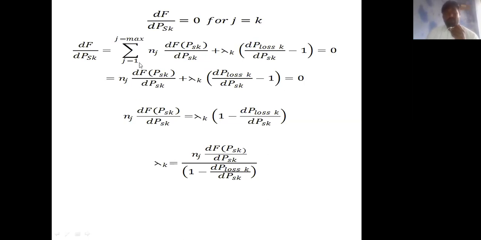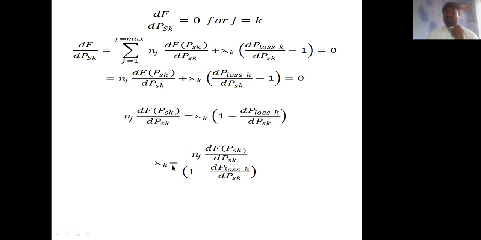The equation becomes nj into df of Psk by dPsk plus lambda k into dP loss k by dPsk minus 1 equal to 0. Taking this term to the right side, nj into df of Psk by dPsk equals lambda k into 1 minus dP loss k by dPsk.